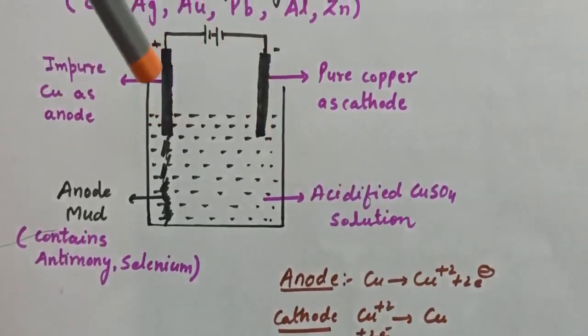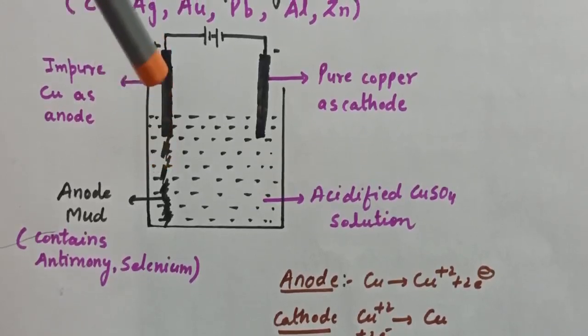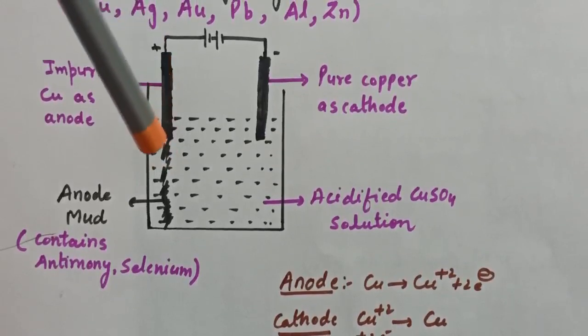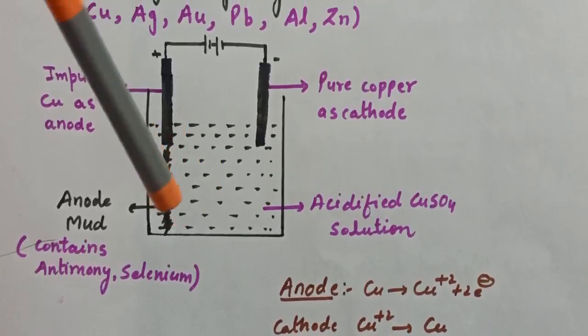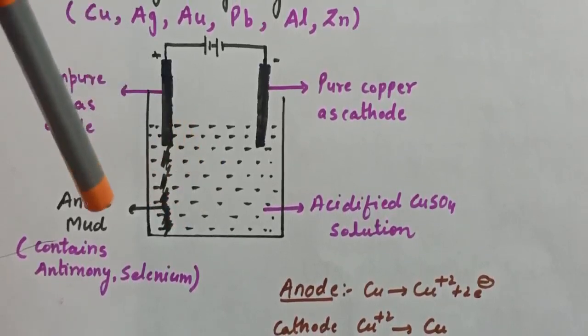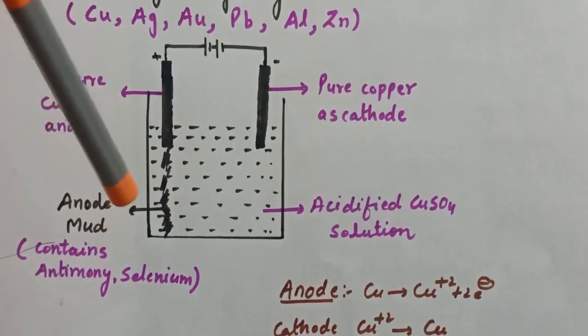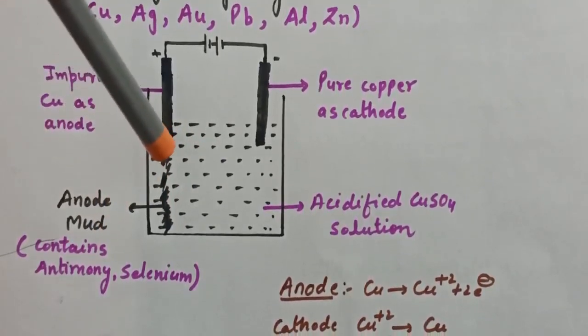Now generally what happens, this impure copper contains some impurities. Now what will happen when we do the electrolysis, these impurities remain in this solution, and this is known as anode mud, and this anode mud contains antimony, selenium, tellurium and many other metal ions.